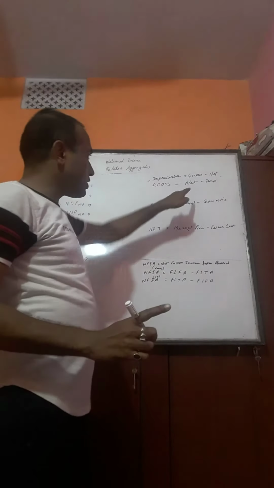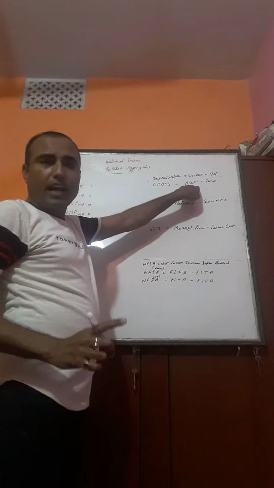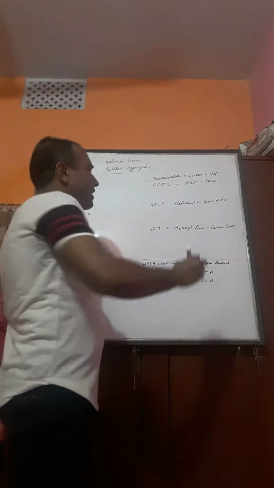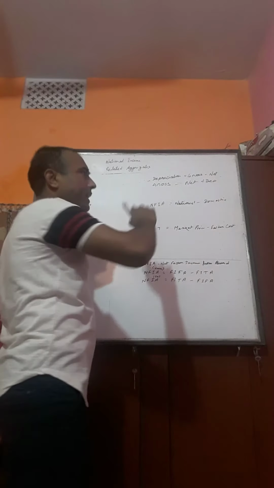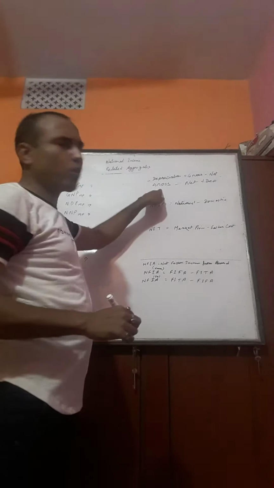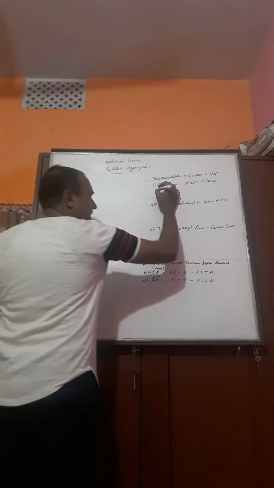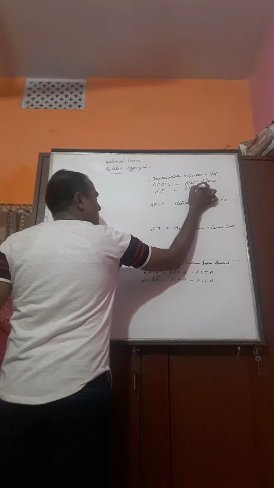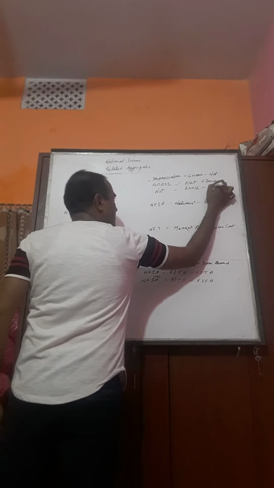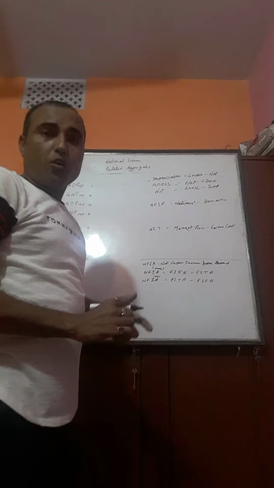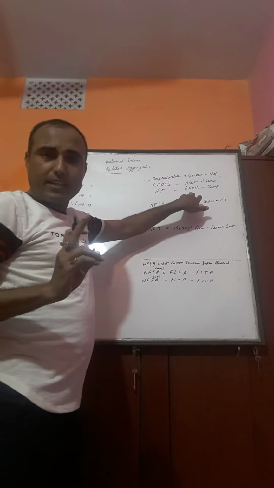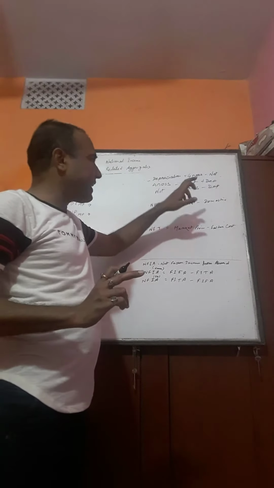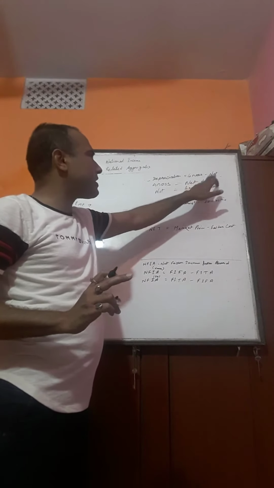Because gross is larger than net and net is smaller than gross, net plus depreciation is equal to gross, and net is equal to gross minus depreciation. Gross is larger than net, so gross minus depreciation is equal to net, and net is smaller, so net plus depreciation is equal to gross.